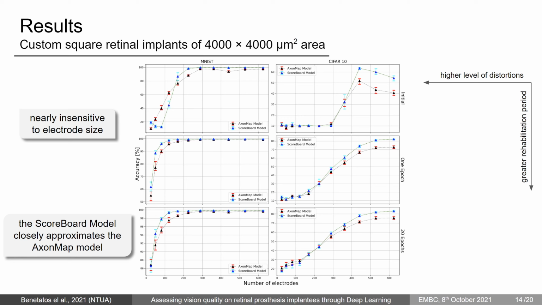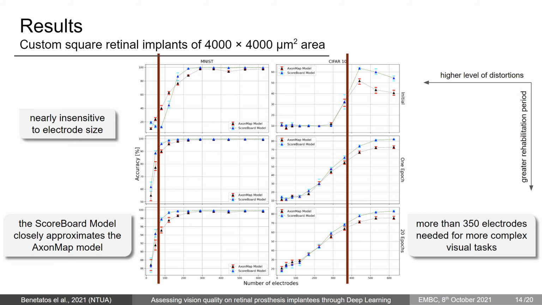Lastly, from the final accuracy scores, we can point out that although in the easier task of digit recognition, 80 or more electrodes result in a very good vision quality, for the more complex task of object recognition, more than 350 electrodes are needed to provide adequate prosthetic vision.